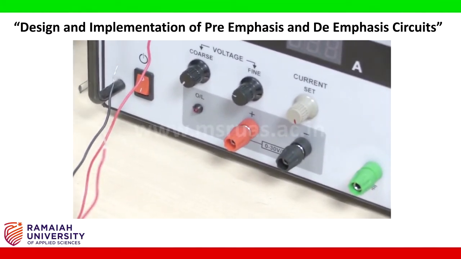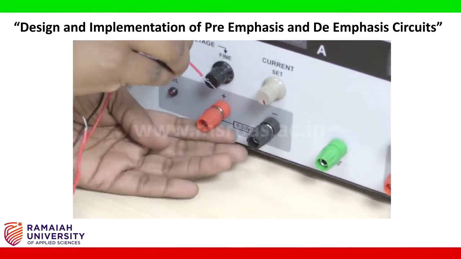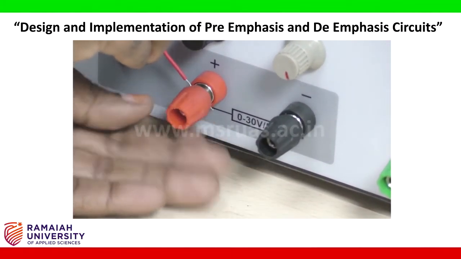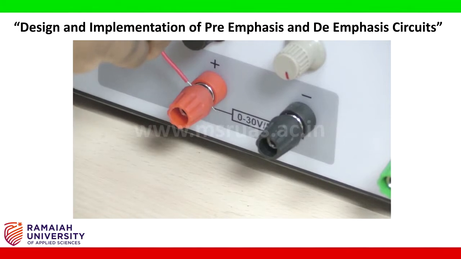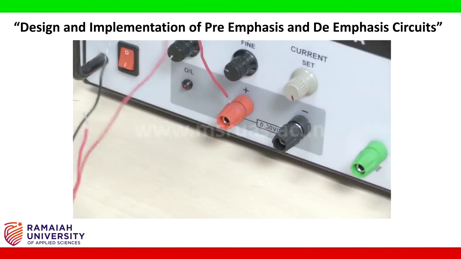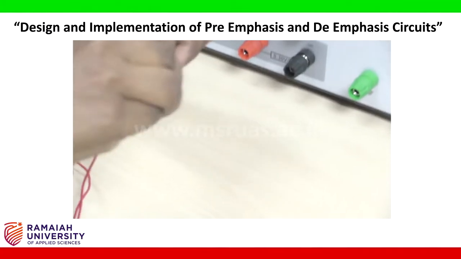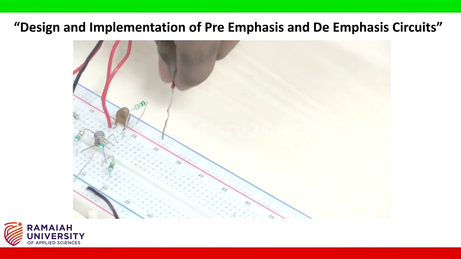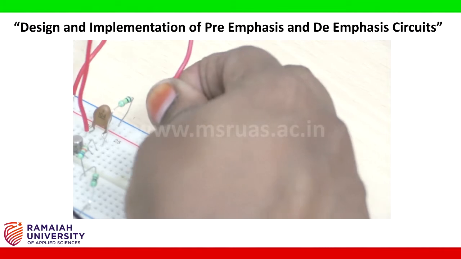So take one wire, put it from positive of the supply and put it to our positive supply. So this is being used as the positive supply. So we will connect this supply here.